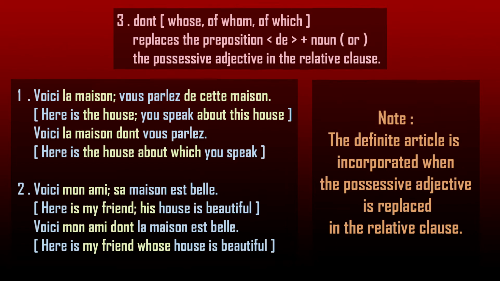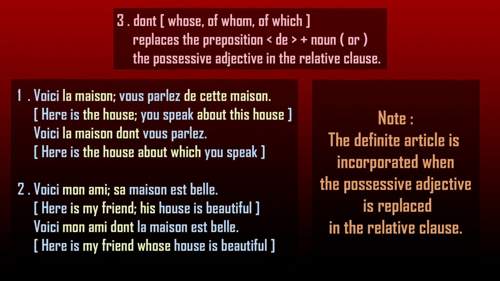So we have two different nouns in these sentences. The noun of the first sentence is my friend, and the noun of the second sentence is his house.